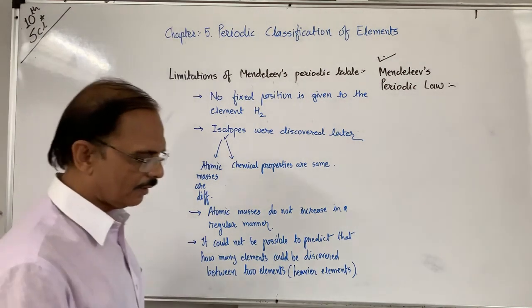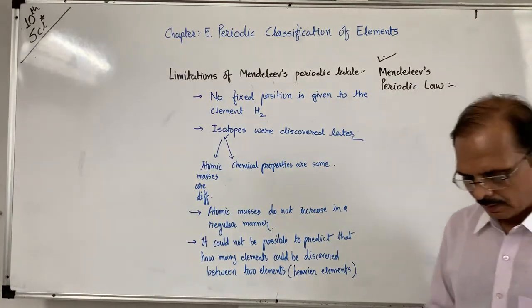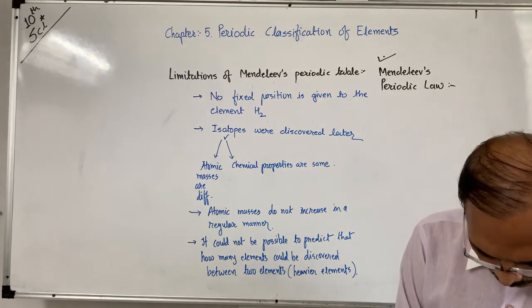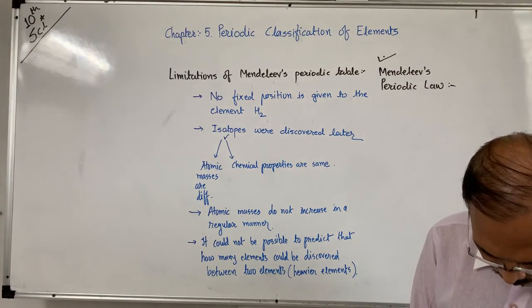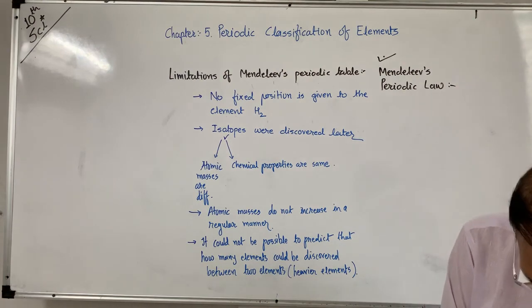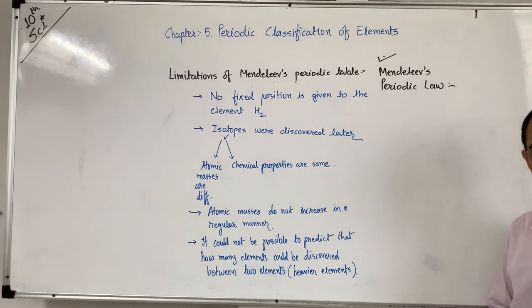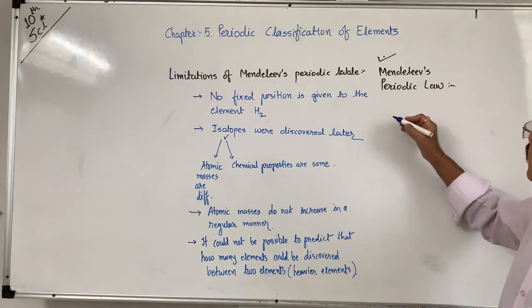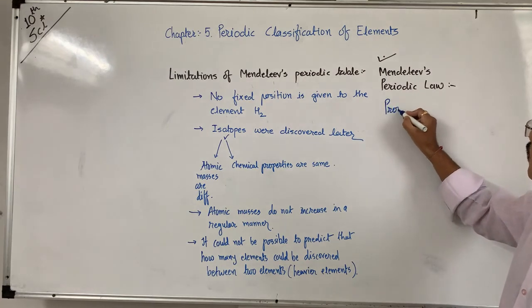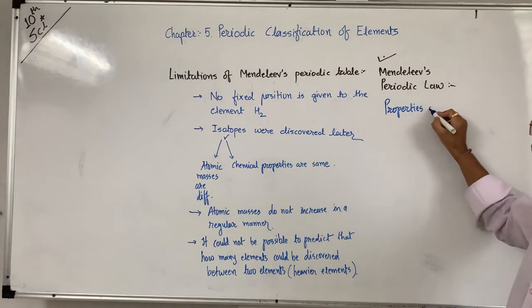So it is said that the physical and chemical properties of the elements are the periodic function of their atomic masses.